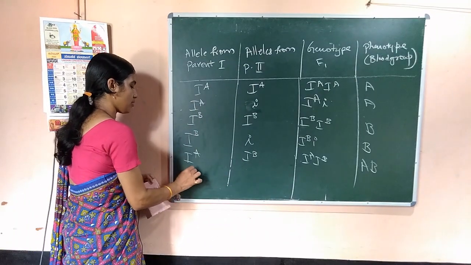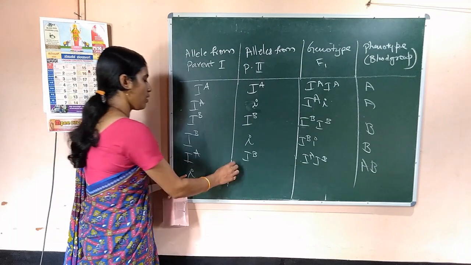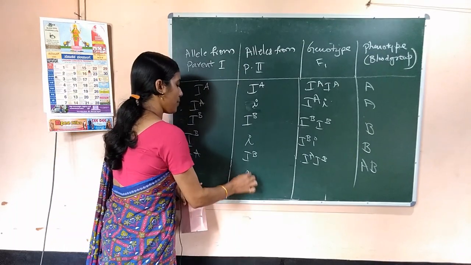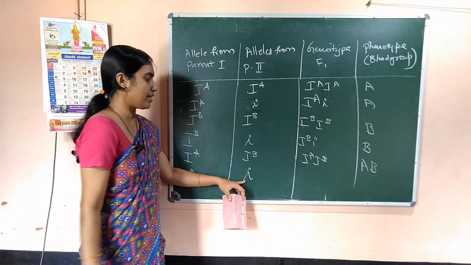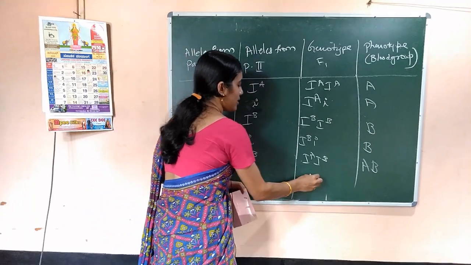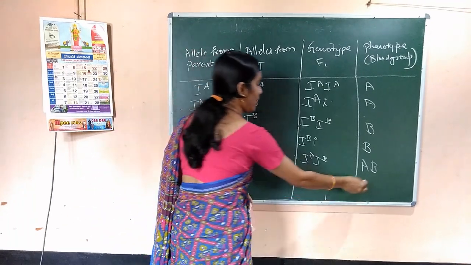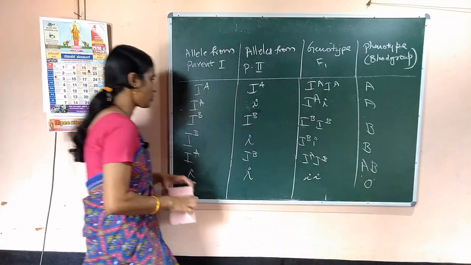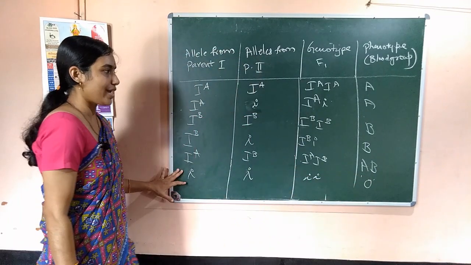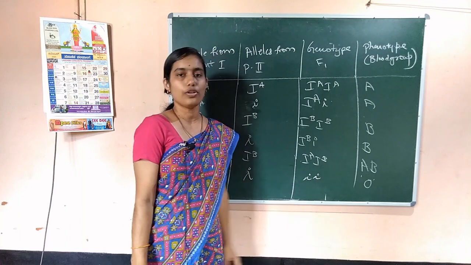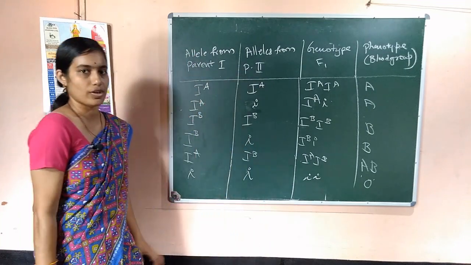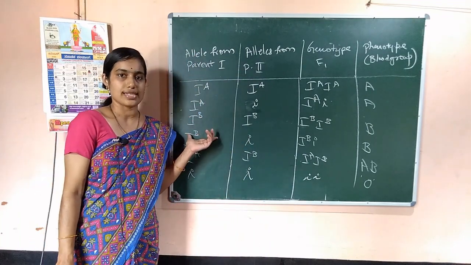And the next possibility is when parent 1 gives small i, and from parent 2 again the allele is small i, then the genotype is small i small i, and the blood group is O. So, again 6 genotypes result in 4 phenotypes or blood groups. Okay, this is about codominance.